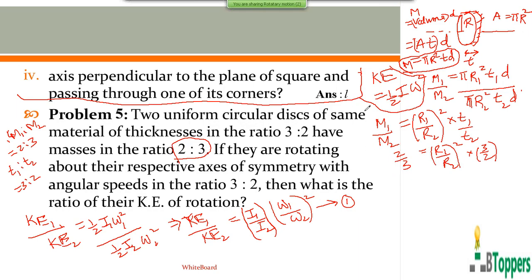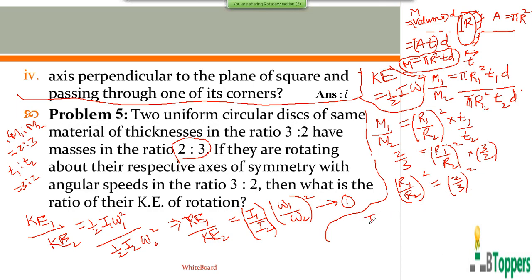So from this you can find the ratio of R1 square by R2 square. Therefore R1 by R2 whole square, you get 2 by 3 whole square, or R1 by R2 will be 2 by 3.